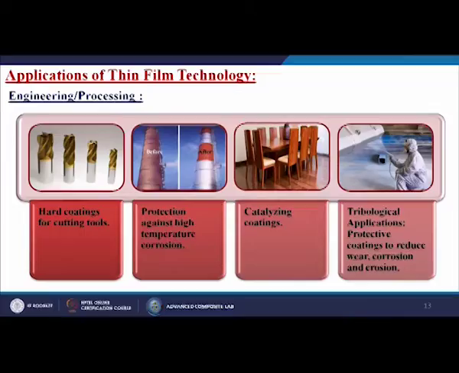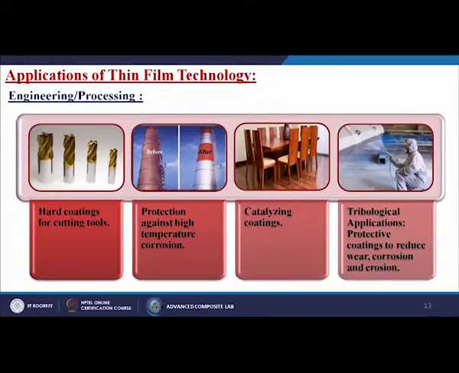Generally, we can do the coatings only on the cutting regions, so that the tool will be inexpensive. Not only that, sometimes we can change the cutting geometry of this particular tool by using different types of inserts. Those inserts can be made by different types of coating techniques.